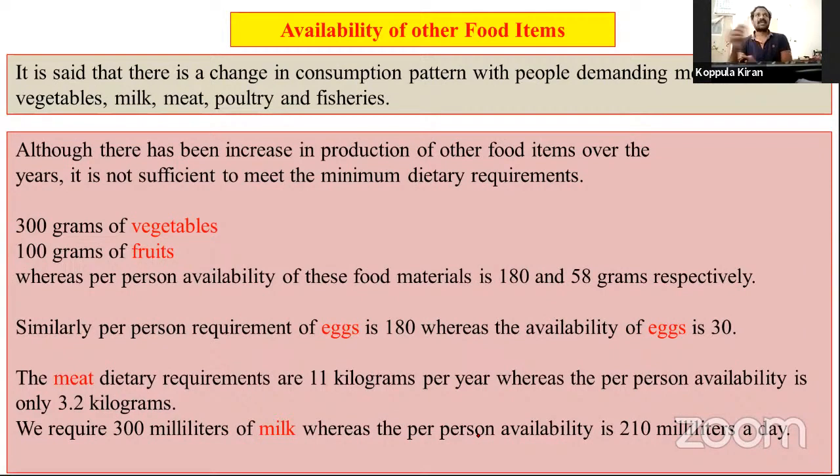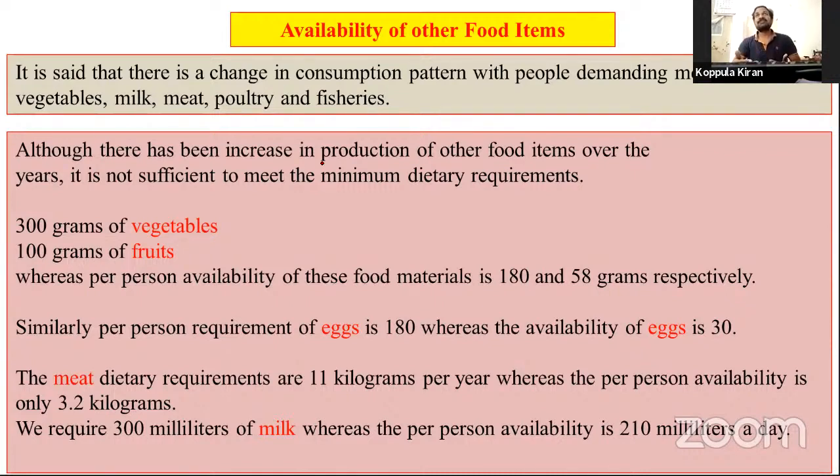Let us discuss availability of other food items, particularly. See this, it is said that there is a change in consumption pattern with people demanding more fruits, vegetables, milk, meat, poultry, and fisheries. Although there has been an increase in production of other food items over the years, our lifestyle changes, our food habits are also changing day by day.